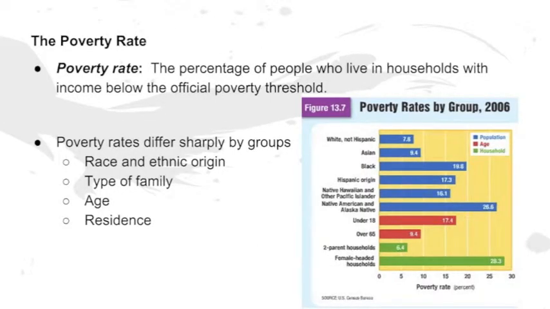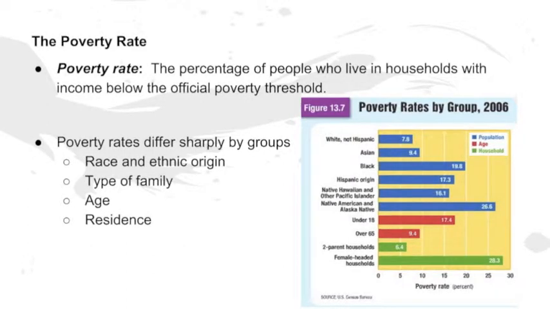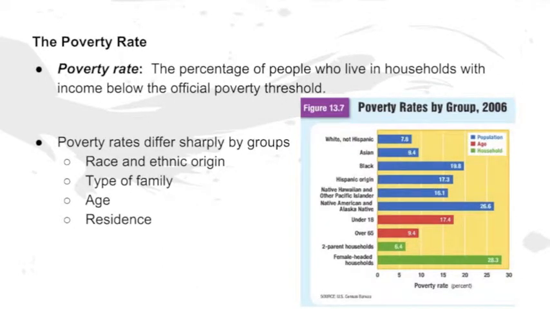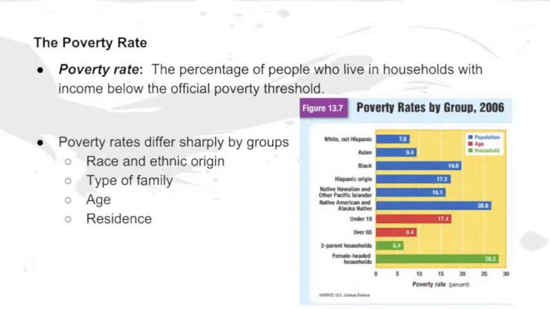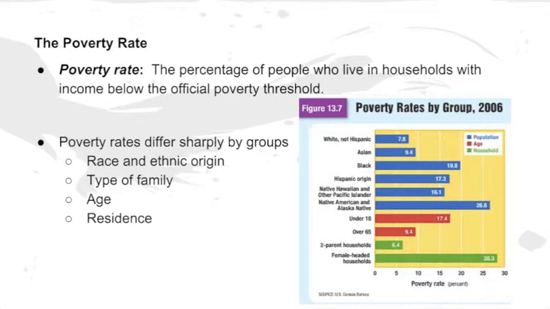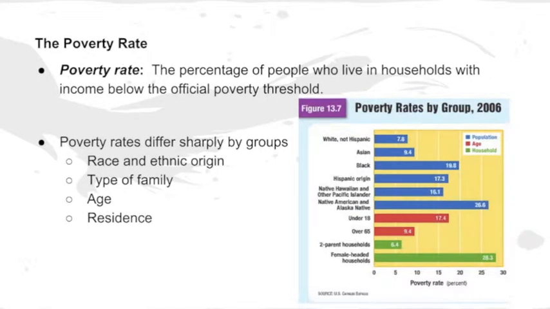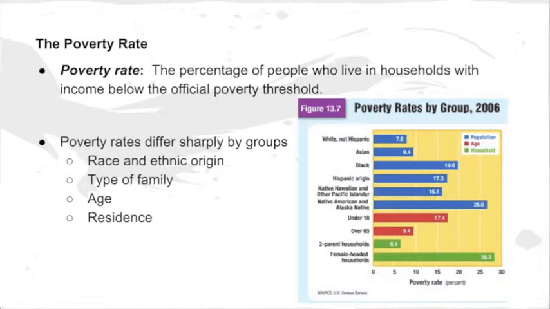Poverty rate is the percentage of people who live in households with income below the official poverty threshold. Poverty rates differ depending on race, type of family, age, and residence. This is shown in the graph on the right. The blue bars show the poverty rates for different races. Those who are of Native American descent have the largest poverty rate. The red bars show the poverty rates for different ages. Those under 18 have the highest poverty rate. Lastly, female-headed households have the highest poverty rate among the green bars.